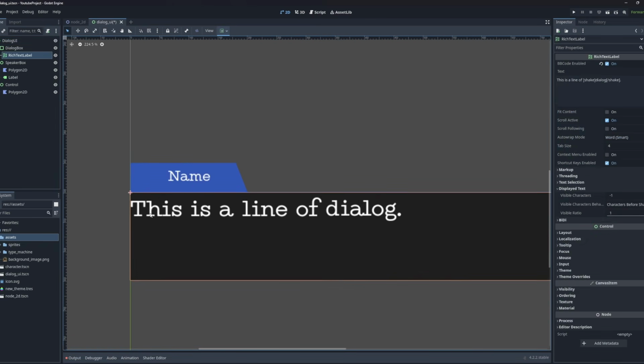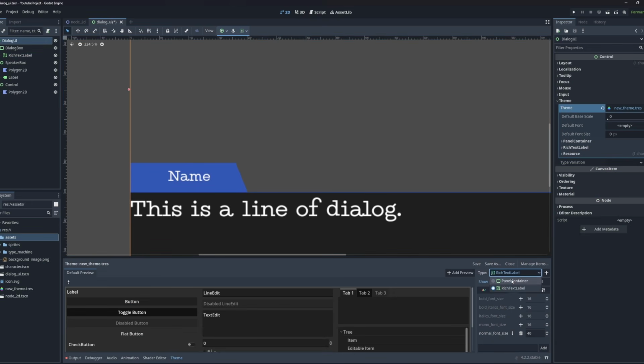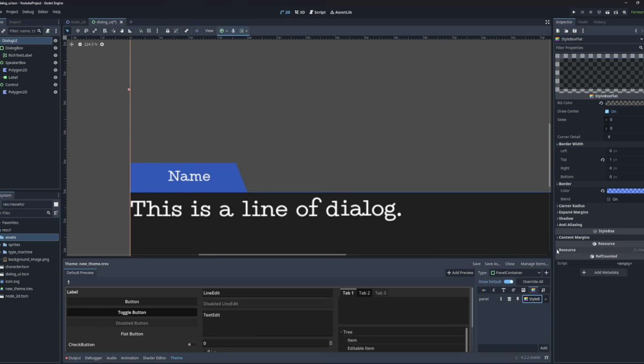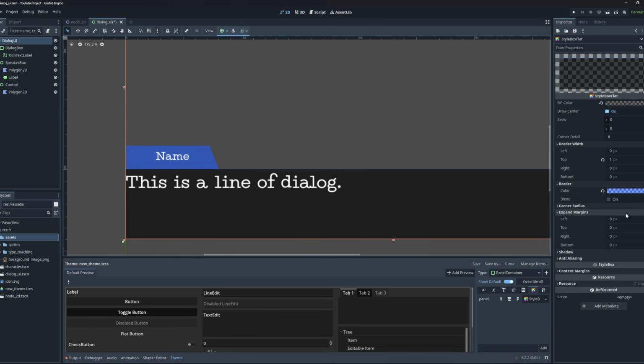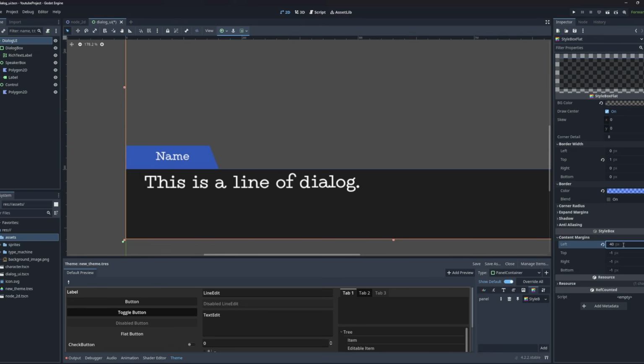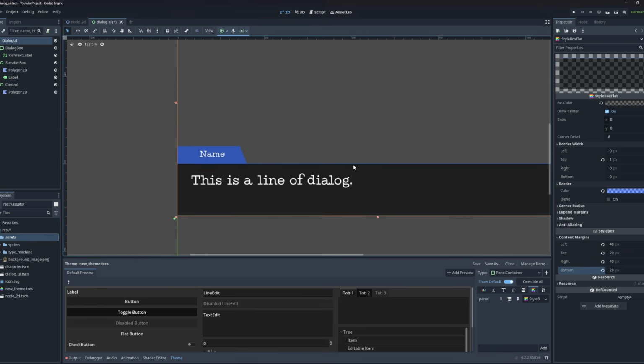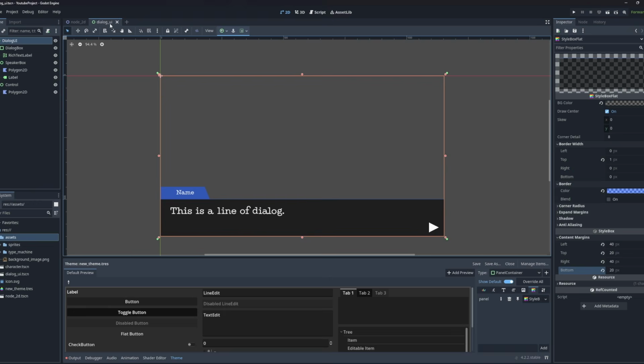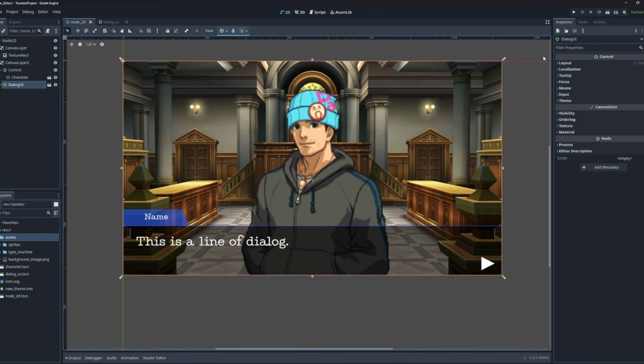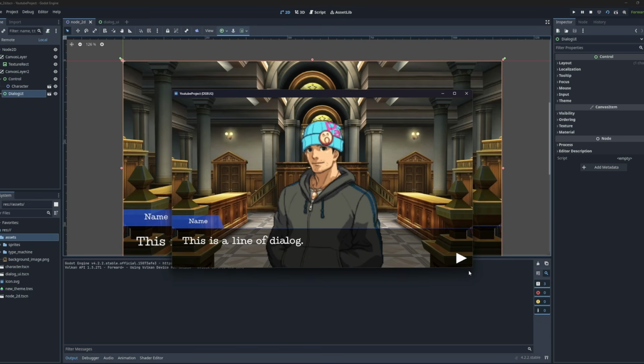And we want to reposition this a little bit better, because it's just sticking to the edges of our panel, and this is not really what we want. So a way to deal with this is to go back on our panel container and to add some margins, right? So not expand the margins, because this would make our element bigger. We actually want to change the content margins here. So I'm going to do 40, 20, 40, and 20 to position it a little bit better. There we go. Now we're going to come back on our main scene and execute once again. And there we go. We have rebuilt the basic UI of Ace Attorney.